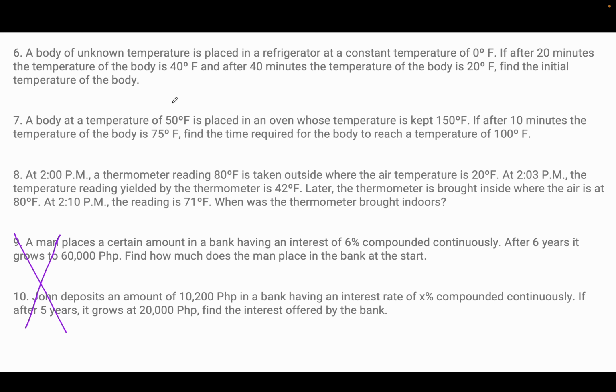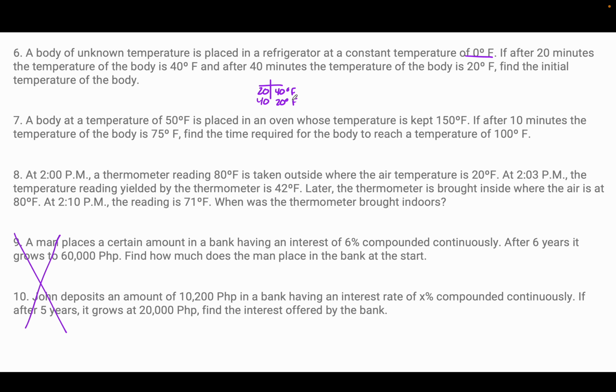A body of unknown temperature is placed in the refrigerator at a constant temperature of 0 degrees Fahrenheit. After 20 minutes, the temperature of the body is 40 degrees Fahrenheit. After 40 minutes, the temperature of the body is 20 degrees Fahrenheit. Find the initial temperature of the body.